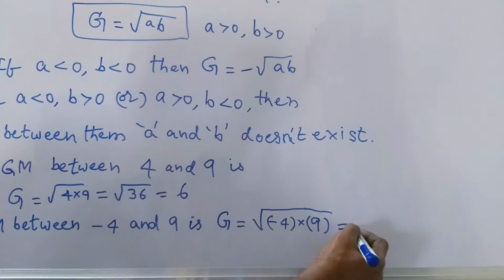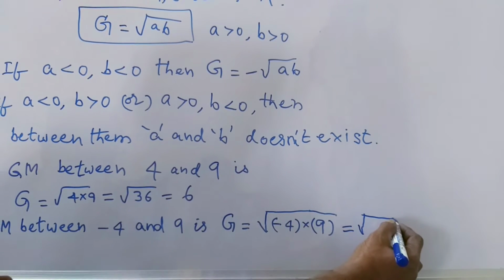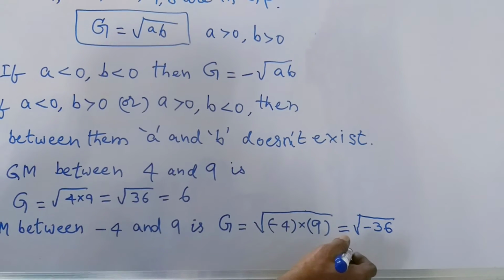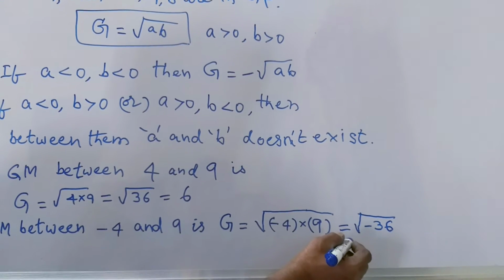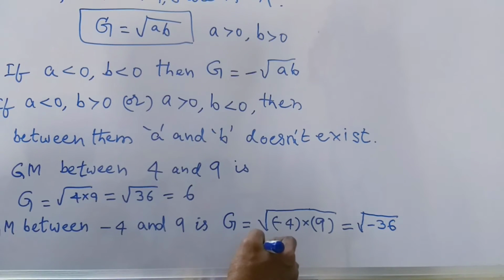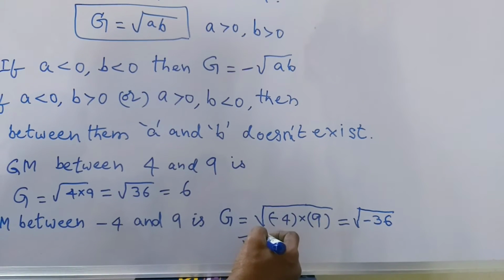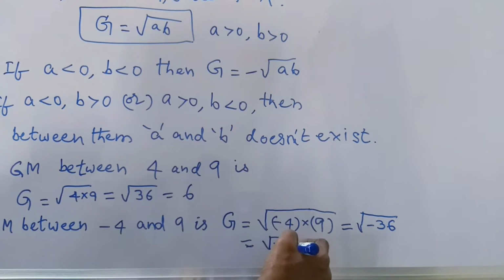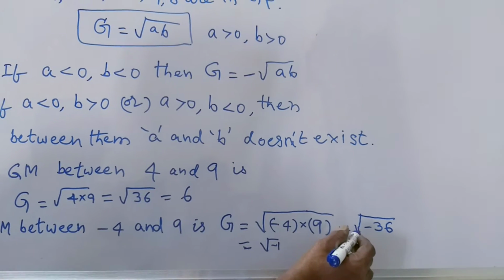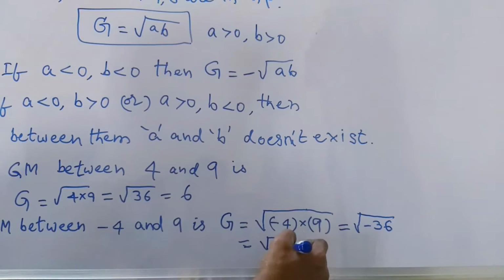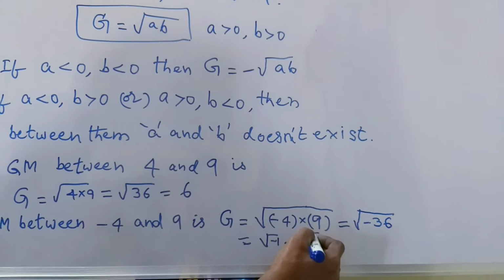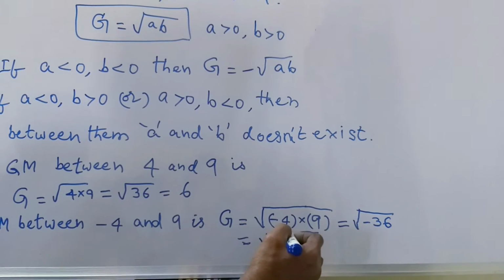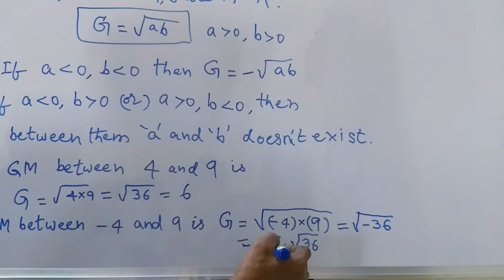Square root of -36 can be written like this: square root of -1 into square root of 36, since root of AB is equal to root A into root B. So the square root of -1 value is i.